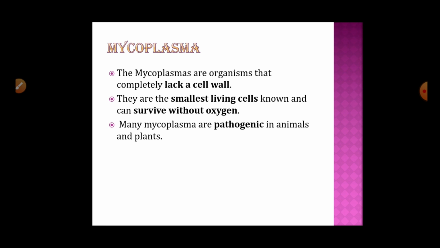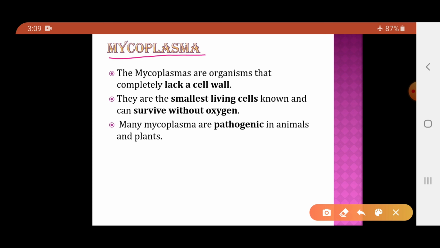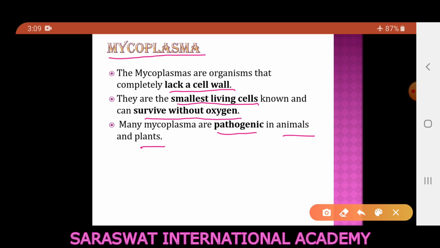And lastly, the last thing here, we will deal with the mycoplasma. Mycoplasma are the smallest known organisms which lack the cell wall. They are the smallest living cells known, and they can survive without oxygen. Some of the mycoplasma are pathogenic to animals as well as to plants. That is, they can cause diseases in plants as well as animals.